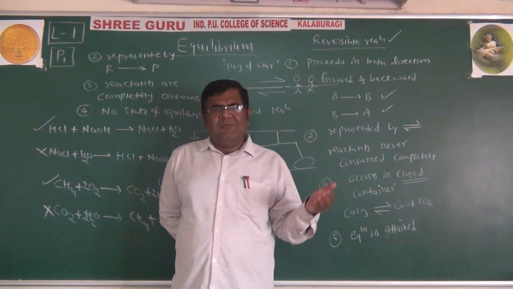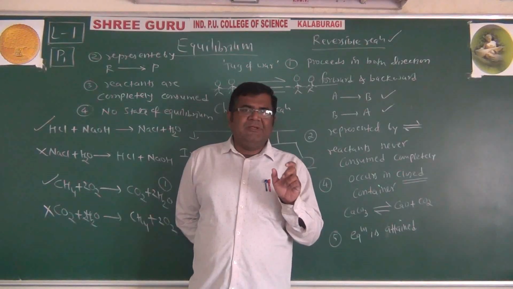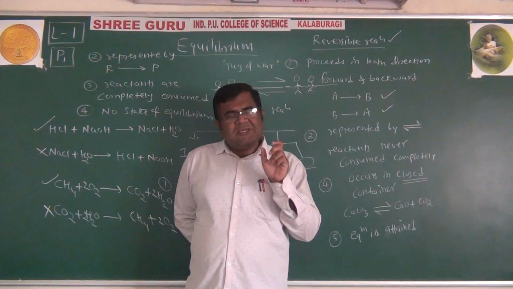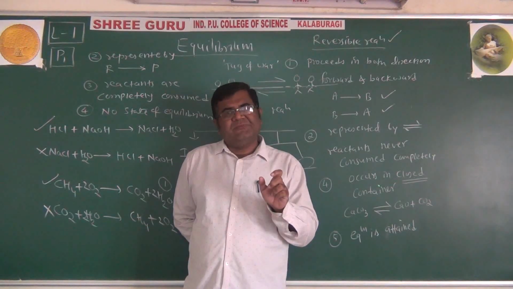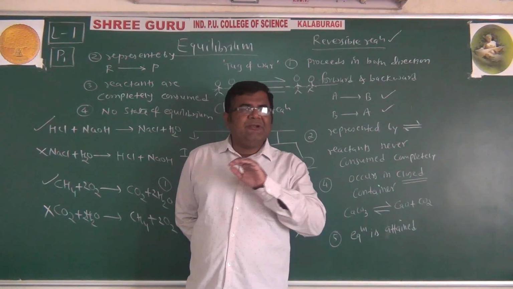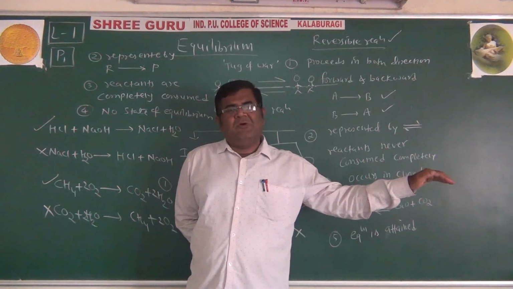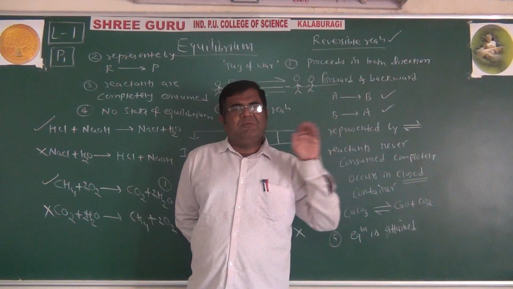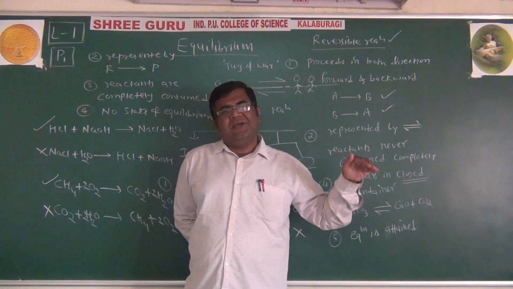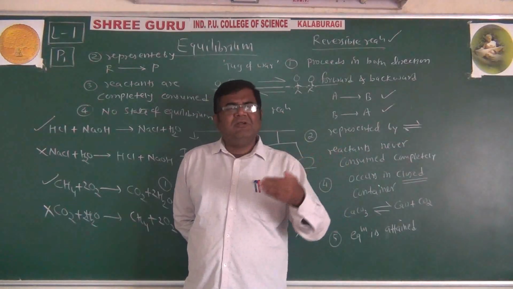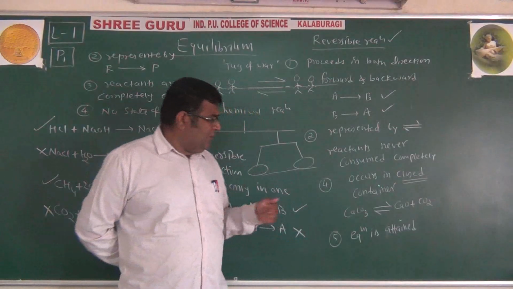So there are various prefixes we use, but what we mean by equilibrium is a state in a reversible reaction in which the rate, meaning the speed, of the forward reaction, conversion of reactant to product, is equal to the speed at which product is converted back to reactant. That is called equilibrium.